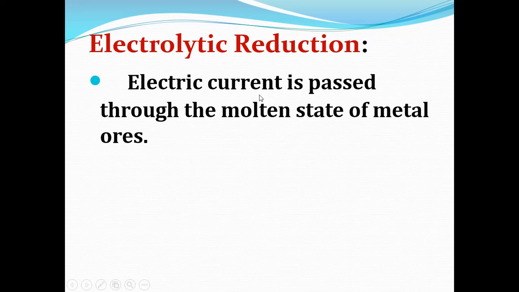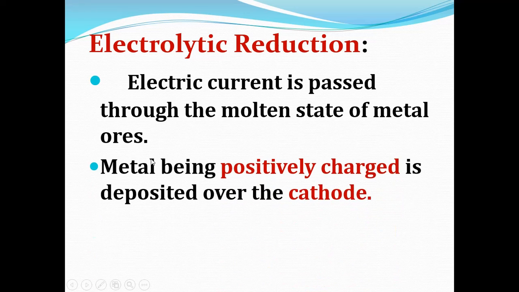In the previous class we have seen that metals form positive ions. As they have positively charged ions, they will deposit over the cathode. So metals, being positively charged, deposit over the cathode.